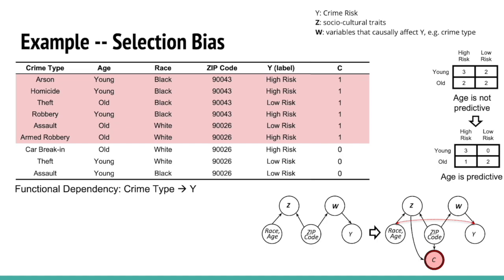This is indicated by the red dotted line in the causal diagram. The change in correlation is also reflected in the joint distribution of age and target Y on the right side. Age and target Y were uncorrelated in the entire complete data, but turned out to be correlated in the incomplete data due to the selection bias.